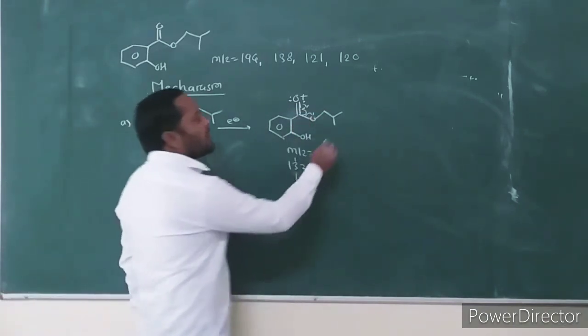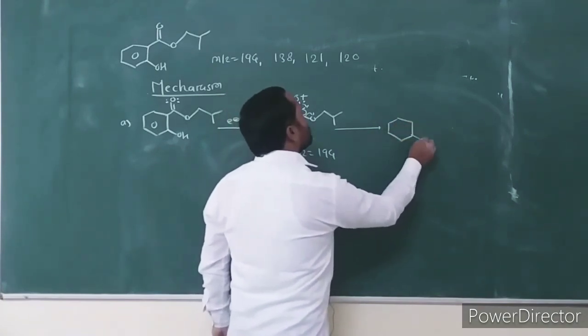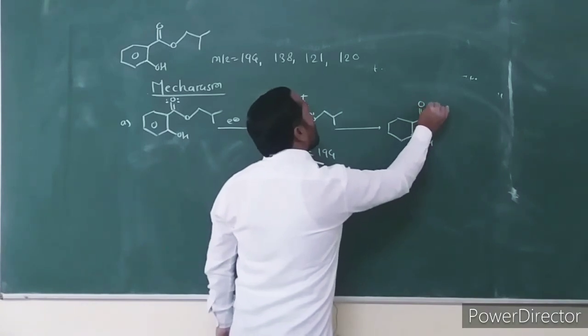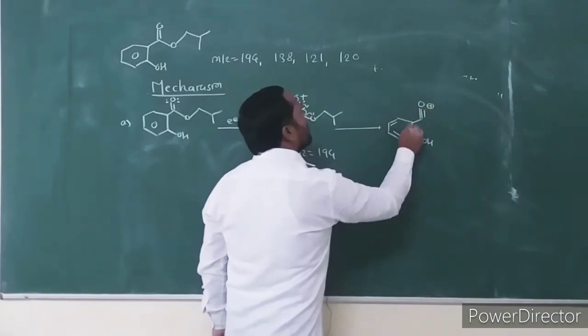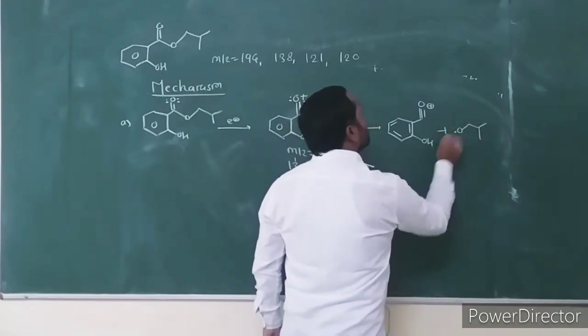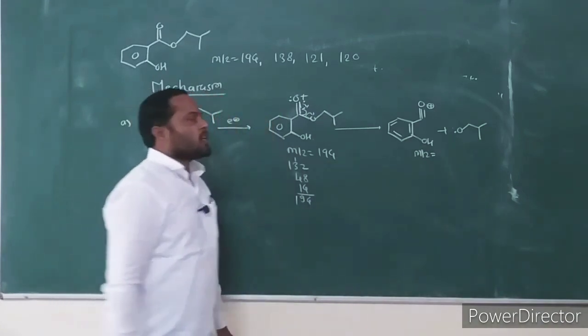It undergoes alpha cleavage, with loss of the alkoxy group. The alkoxy group is eliminated as a radical, forming this fragment type. What is the mass to charge ratio?